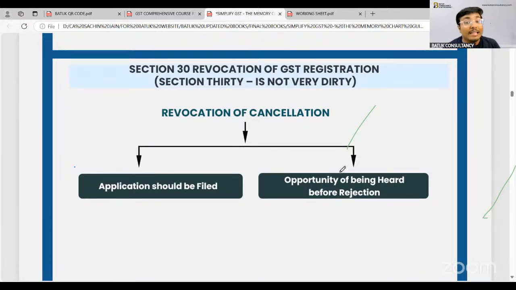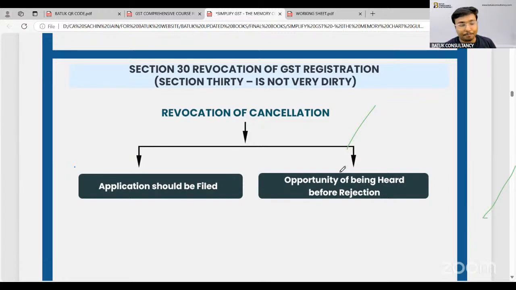We have also covered the exemption and the time of supply, the value of supply, the tax credit, the credit in special circumstances, the restrictions on the input tax credit, the input service distributor, and also the particulars related to registration, registration cancellation, revocation of registration, manner of registration, mandatory registration, or not required to take the GST registration. We have covered a total of 30 sections in today's session.